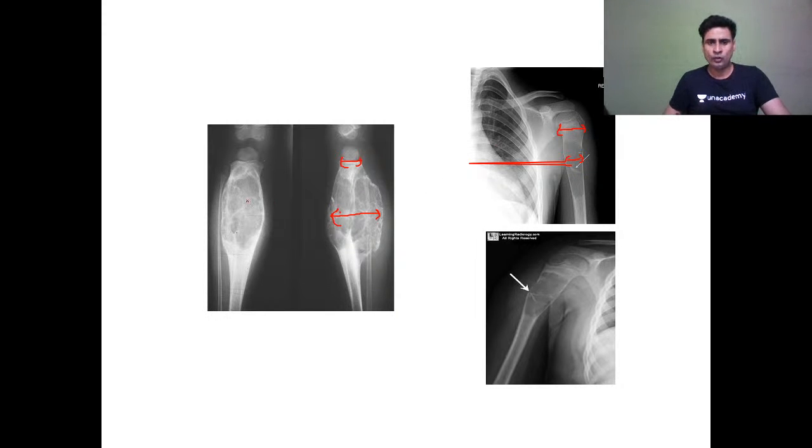Further, in aneurysmal bone cyst, you will find this loculated appearance. Okay, septation will be there. Whereas in simple bone cyst, there will be a single cavity. That is why it is known as unicameral bone cyst, single cavity. Okay, and here you can see this fallen fragment sign. Break in cortex, it is falling down, fallen fragment sign, and if it is not falling down, it is hinged fragment sign or trap door sign. So this is the differentiation between aneurysmal bone cyst and simple bone cyst.